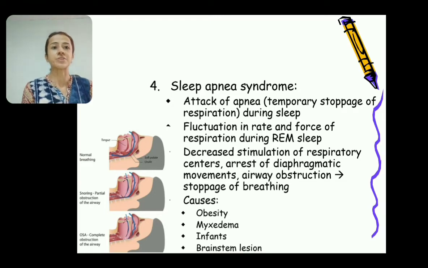What is the cause of sleep apnea syndrome? There is decreased stimulation of the respiratory center, and because of this decrease in stimulation, there is arrest of diaphragmatic movements and therefore the airways are obstructed and the person stops breathing. Various causes for sleep apnea syndrome are obesity: in an obese individual, soft tissues compress the airways. In myxedema also the same reason applies, soft tissues compress the airways. In infants also sleep apnea syndrome is very common, and in cases of brainstem lesion.